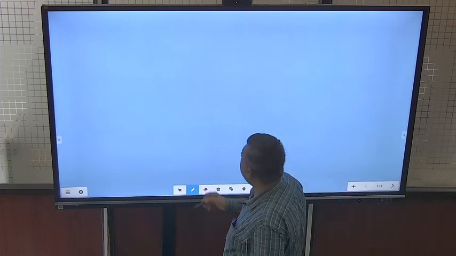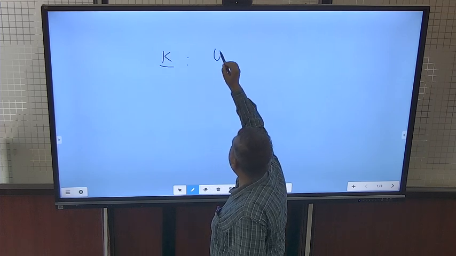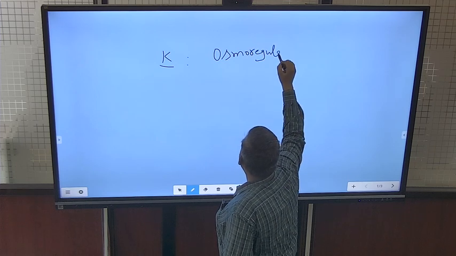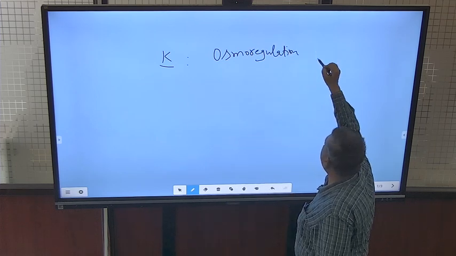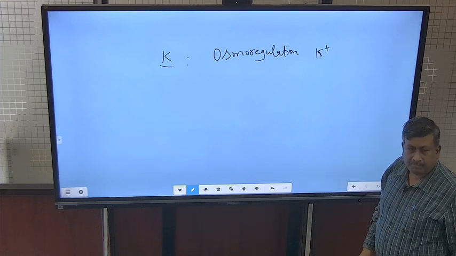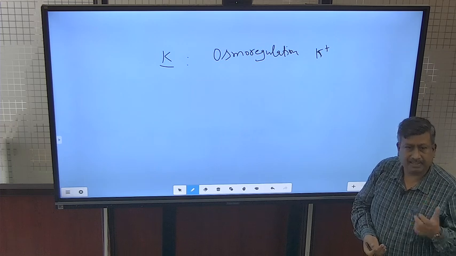Then another important role of potassium is in osmoregulation. Since it remains in cell sap as a potassium ion, it moves freely, and movement is more in the plant, within the cell and from cell to cell.